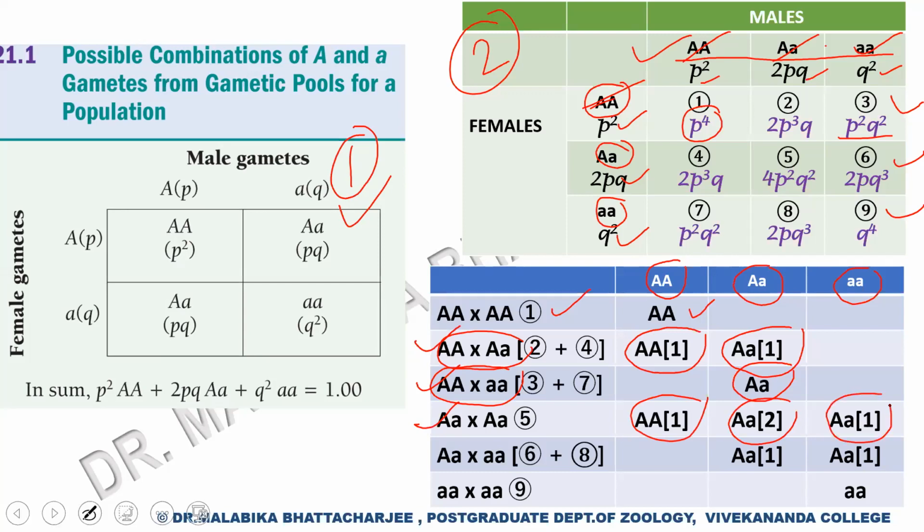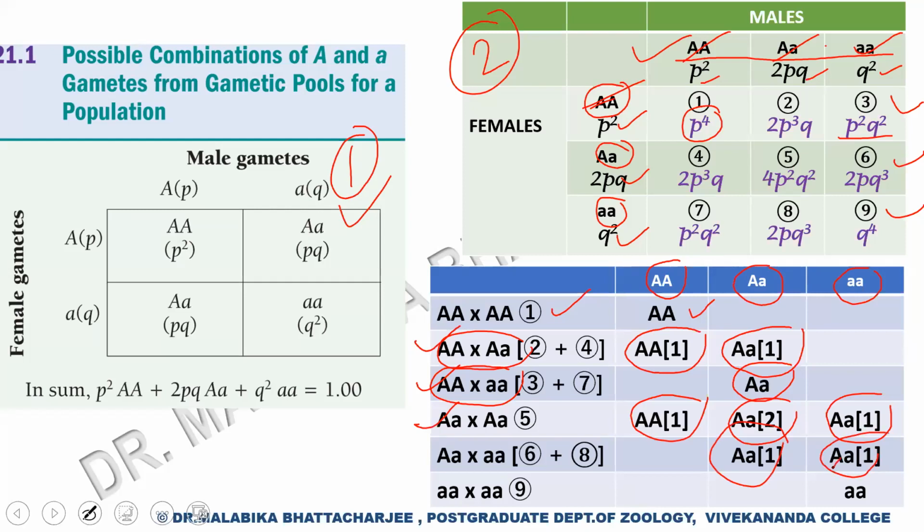When we are mating capital A small a into small a small a, if you do this mating, you will realize that you will be getting 50% heterozygotes and 50% small a homozygotes. So their ratio will also be 1:1.